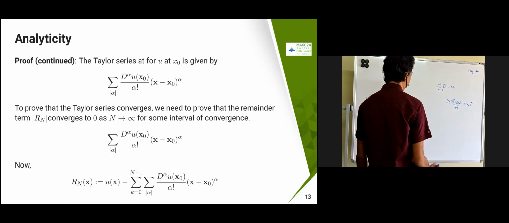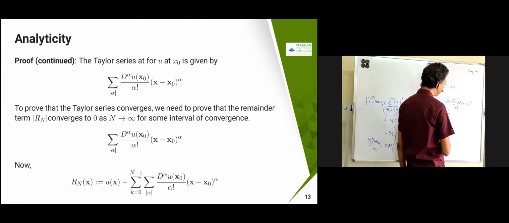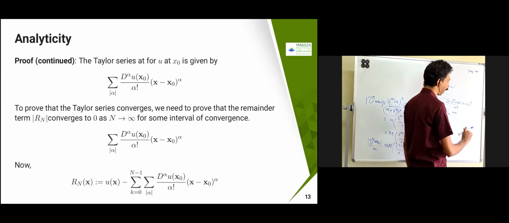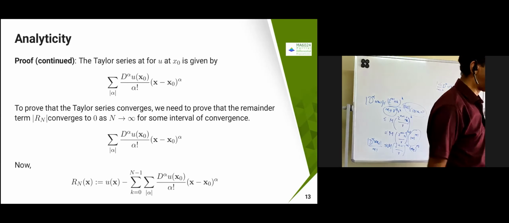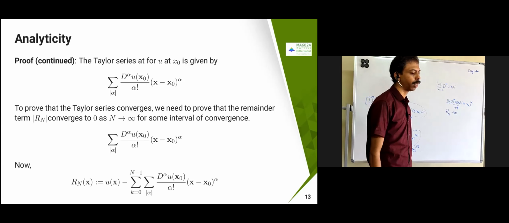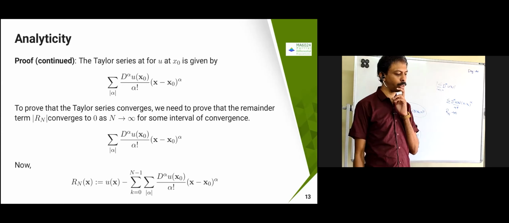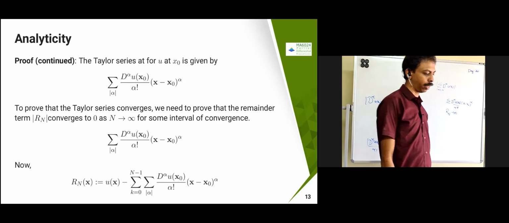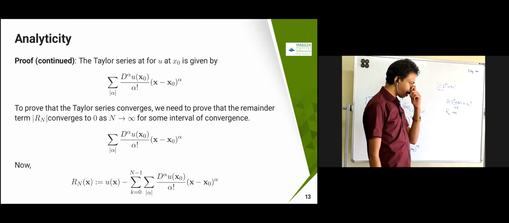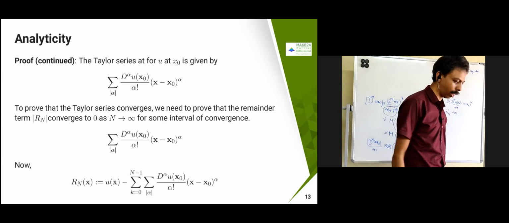Now what we are going to say is that this is going to be expanded. If it is a Taylor series to be valid, what I have to prove is that this remainder term tends to 0. After a certain stage, this remainder term tends to 0, for some arbitrary large n. So that's what we are trying to prove. To prove that this Taylor series converges, what we need to do is that the remainder term converges to 0 as n tends to infinity for some interval of convergence. Now choosing that interval of convergence is a little tricky, so that we will do with the help of the ratio test itself.